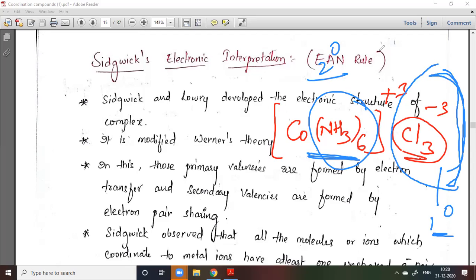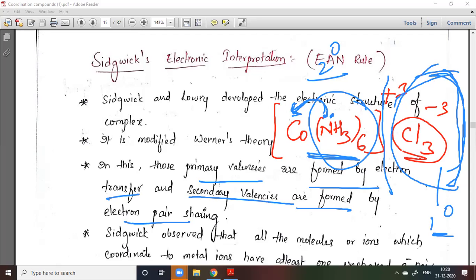But here Sidgwick told that these primary valencies are formed by electron transfer, and the secondary valencies are formed by electron pair sharing. Electron pair sharing means that the ammonia ligands will share their electron pairs; they will give electrons here. But in the case of the primary valency, they do not give their electrons. They transfer them. That means they are the ionic part here, so chloride minus 3 is getting formed.